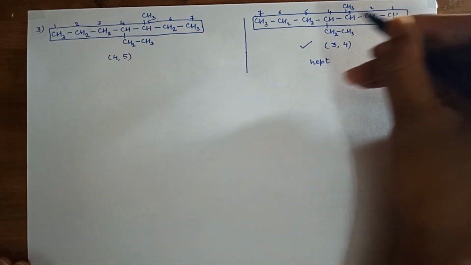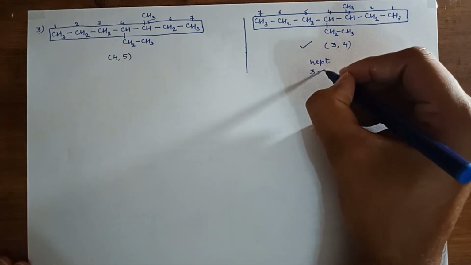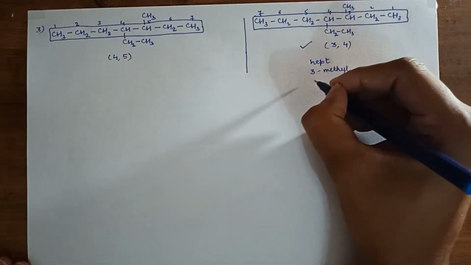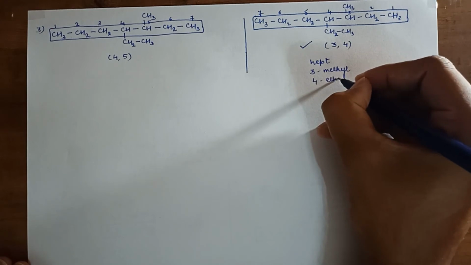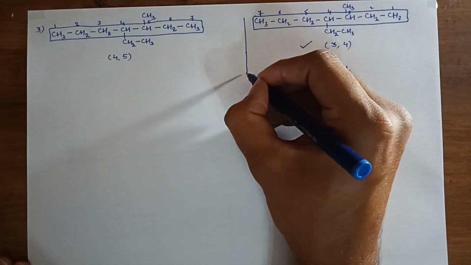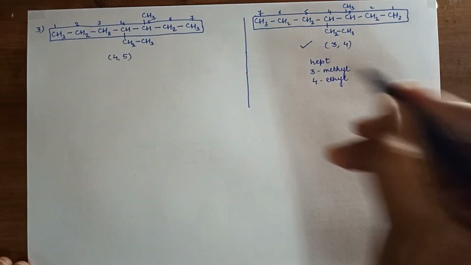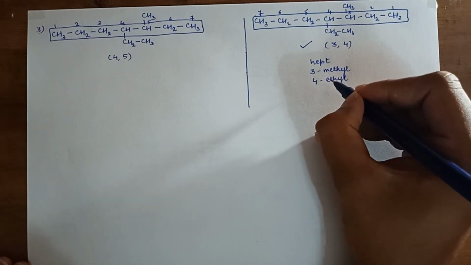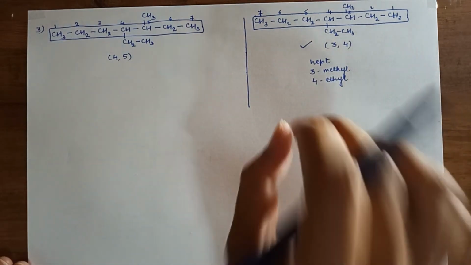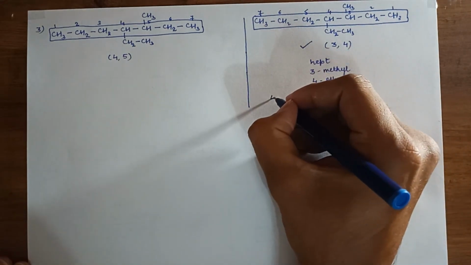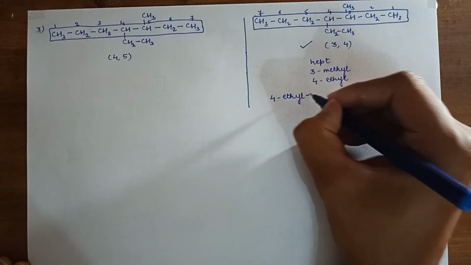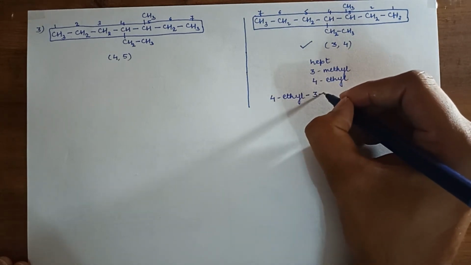And look at the branching. At position 3 we are having methyl. At position 4 we are having ethyl. So now how to name this? Here E and M. E comes before M. So in alphabetical order, you have to represent 4-ethyl first in naming. Then 3-methyl.